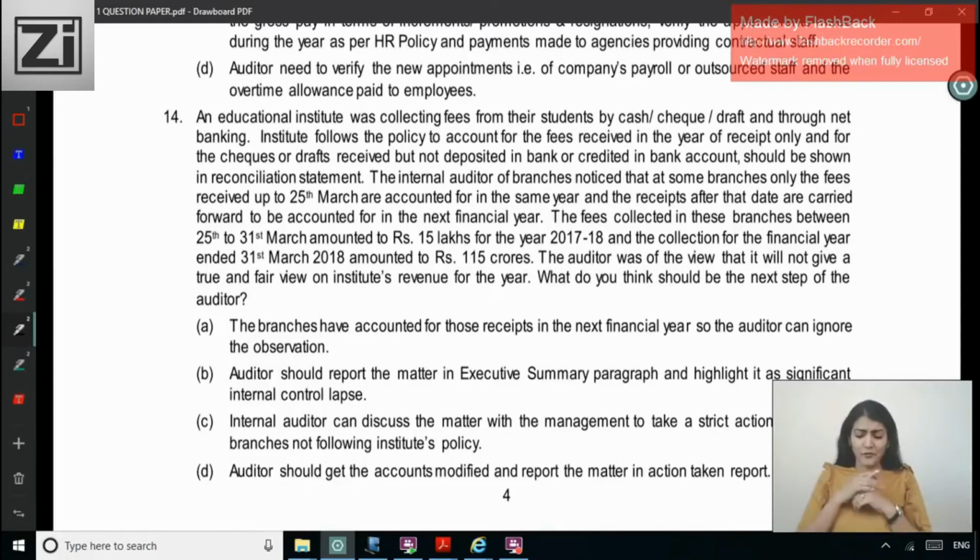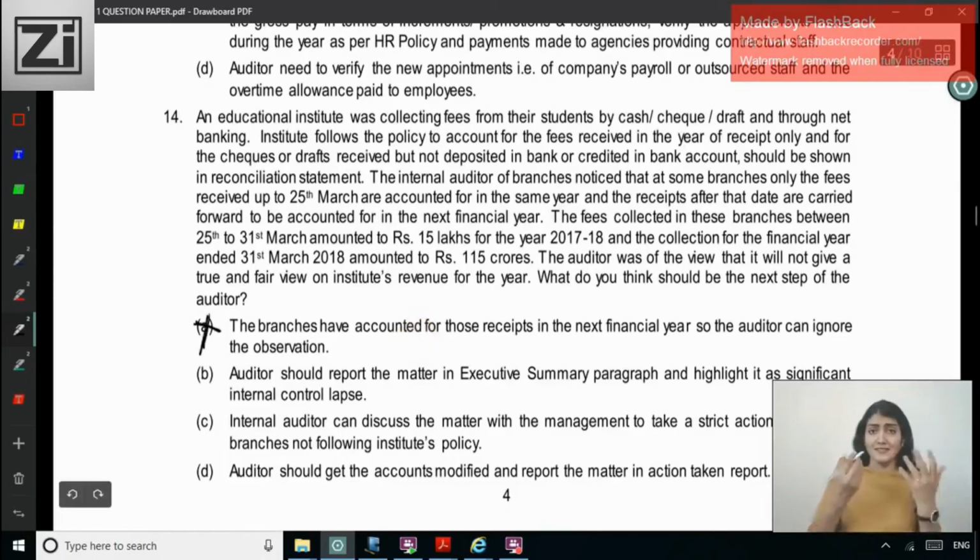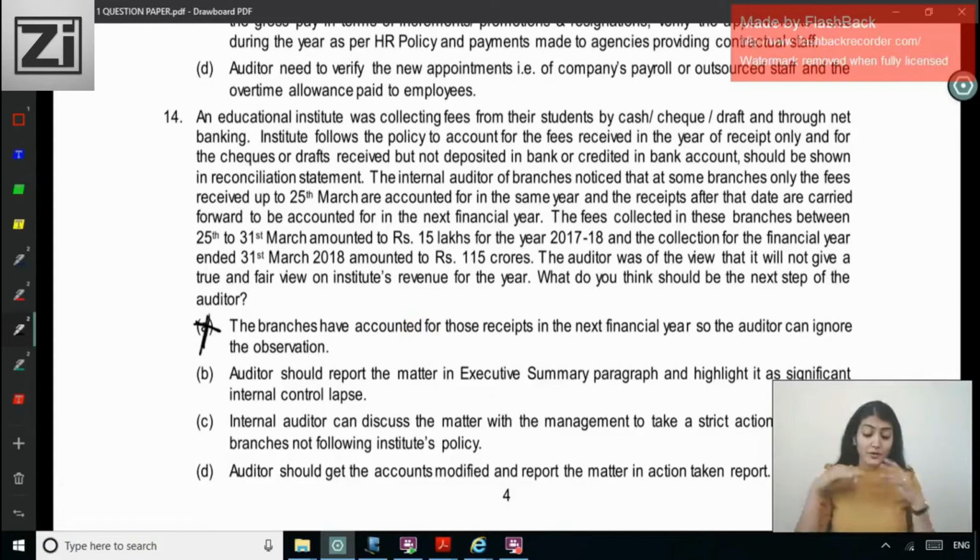The auditor was of the view that it will not give a true and fair view of the institute's revenue for the year. What do you think should be the next step of the auditor? Right, the branches have accounted for these receipts in the next financial year, so the auditor can ignore the observation. No, when we get something, we just can't ignore it that way. Auditor should report the matter in the executive summary paragraph and highlight it as a significant internal control lapse, could be thought of. Internal auditor can discuss the matter with the management to take strict action against the branches not following the institute's policy.